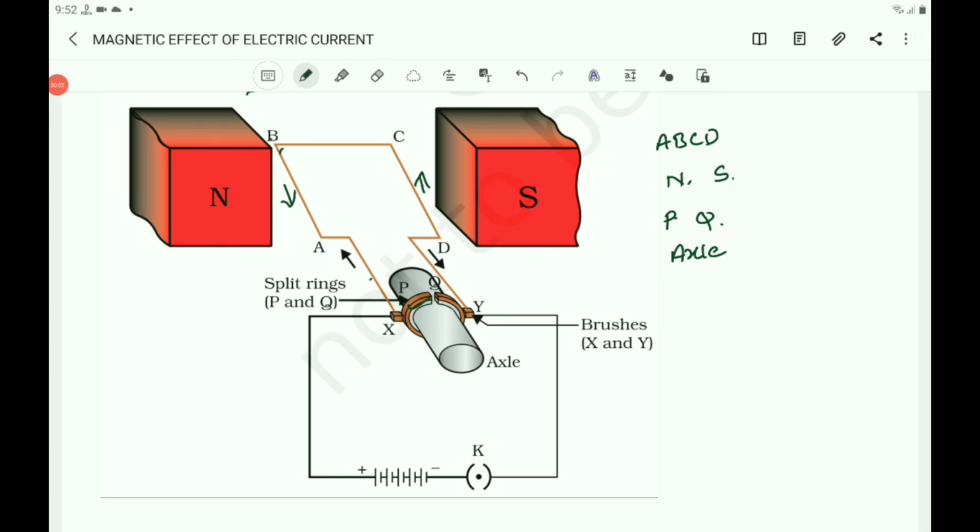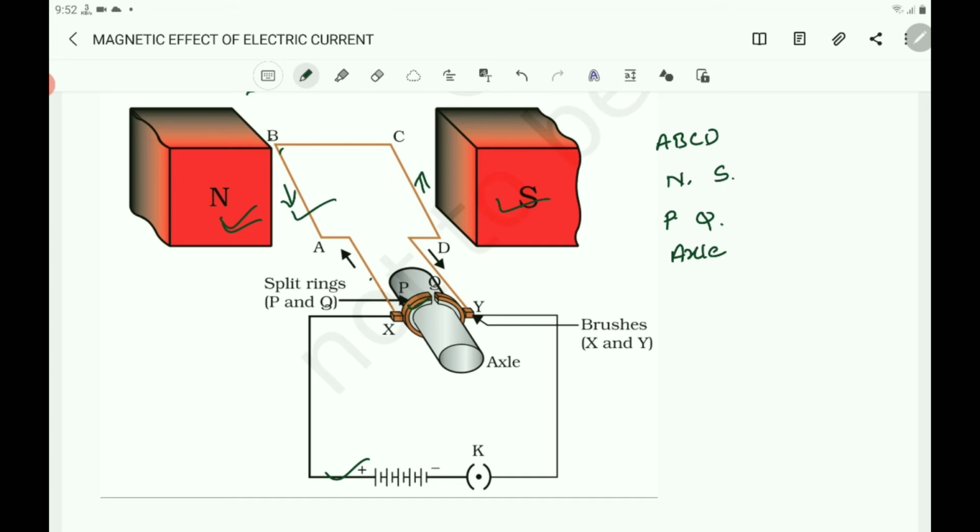How can the speed of rotation of the armature coil of an electric motor be increased? The speed of rotation of the armature coil can be increased by increasing the strength of the magnetic field, by increasing the number of turns in the coil, and also by increasing the current in the coil. And the commercial motors use an electromagnet in place of a permanent magnet.